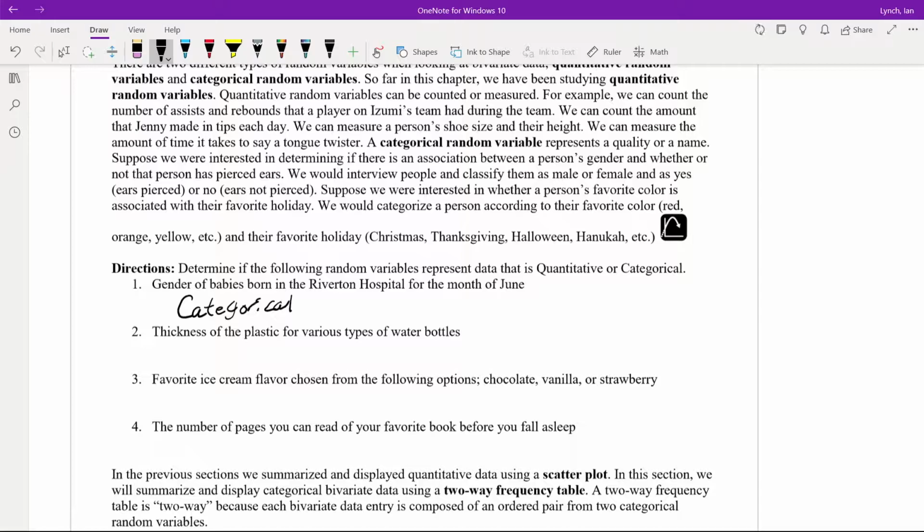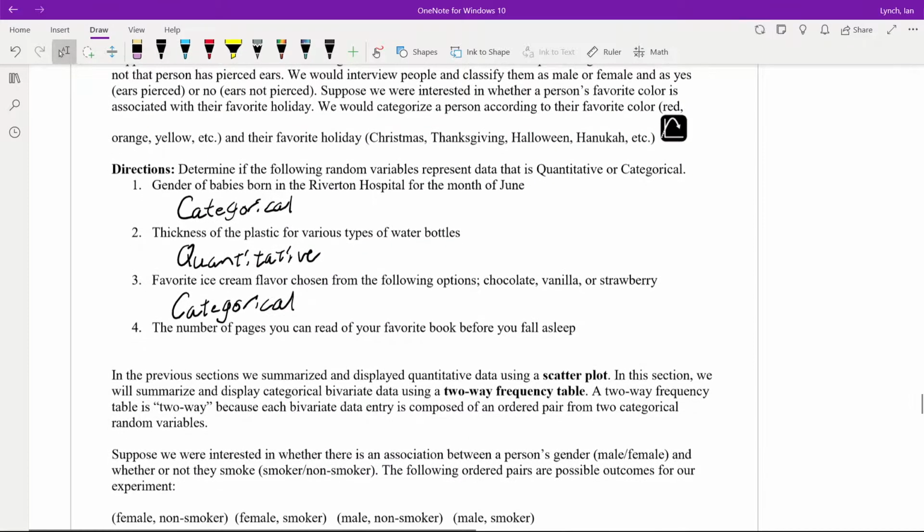Thickness of plastic of various types of water bottles, that is very clearly quantitative. All right, we're measuring. We're looking at the thickness. Favorite flavor of ice cream between these three, that is definitely categorical. And lastly, the number of pages you can read of your favorite book before you fall asleep. That's quantitative. All right, we're measuring the number of pages.